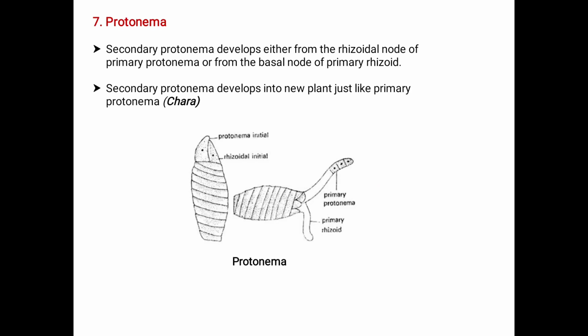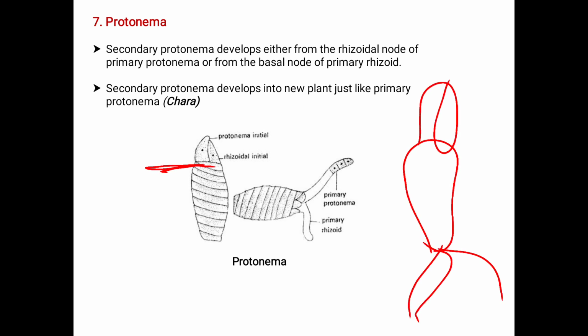Next comes the protonema. Here the secondary protonema develops either from the rhizoidal node of the primary protonema or from the basal node of the primary protonema. See, initiation takes place either from this part or from this part, that is from the rhizoidal node or from the basal node.